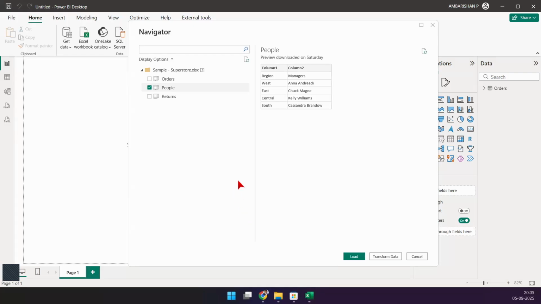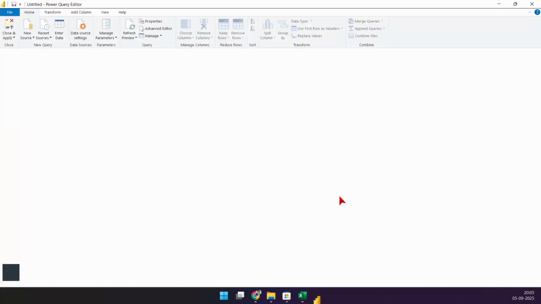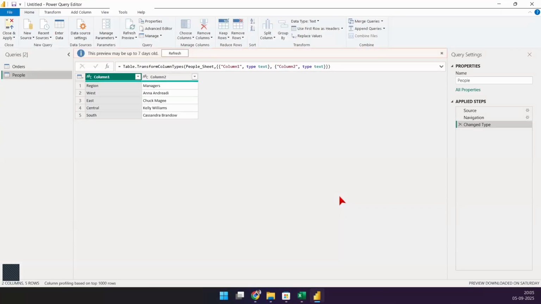Okay, good. Now let's go and decide on this. We want to go and transform the data and then load the data. Now look at the big picture. Okay, have a look. Transform data. I'm clicking on it. Now what Power BI does is when I click on that, it opens a completely new window for us to do all sorts of transformation. There is just not one transformation that you need. You just don't want to fix this alone. You have plenty of problems that can arise when you go and work with your data, right? And you have solutions for all of that. I'll show you how easy that solution is.